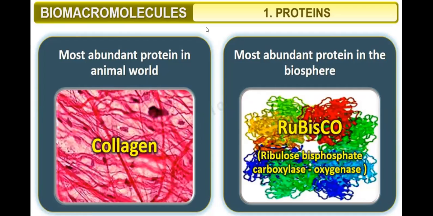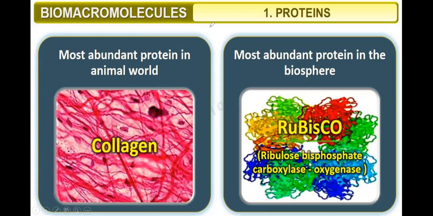The most abundant protein in the animal world is what? Collagen. Most abundant. This is important to remember. The most abundant protein in the animal world is what? Collagen. And the most abundant protein in the biosphere is rubisco.